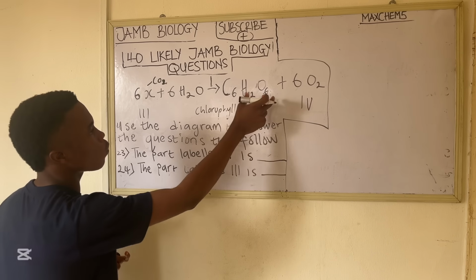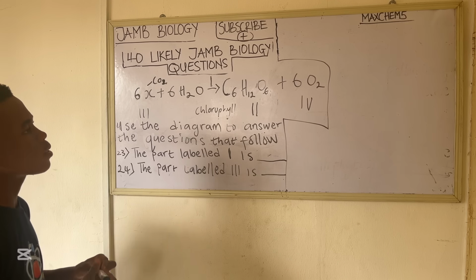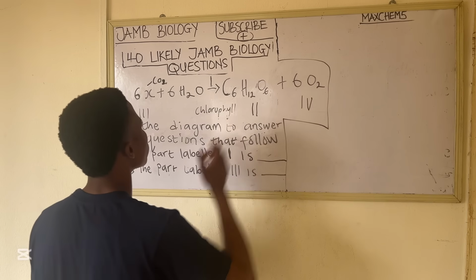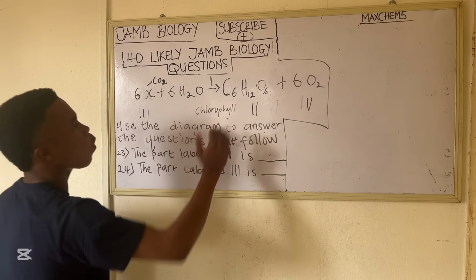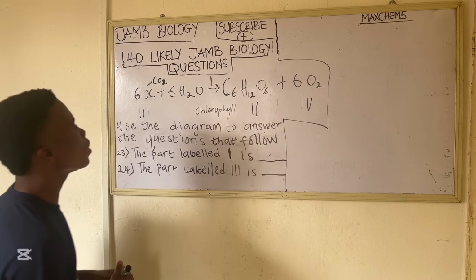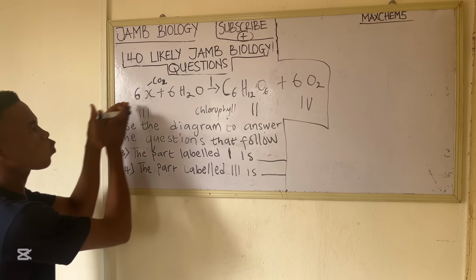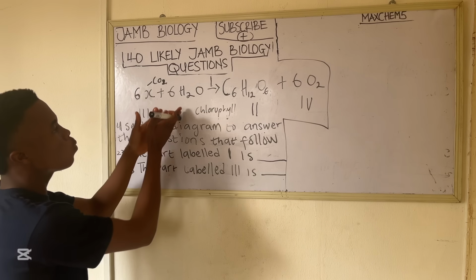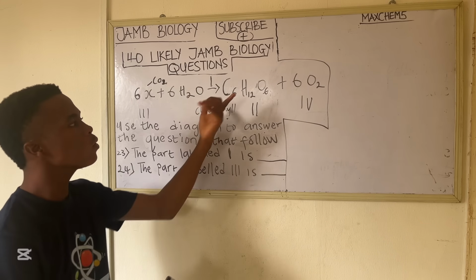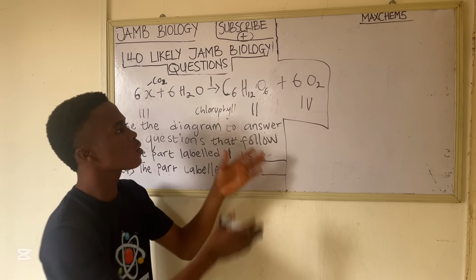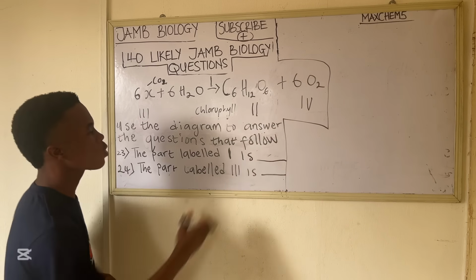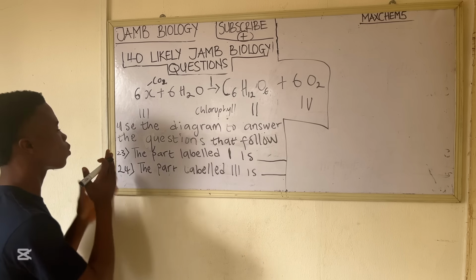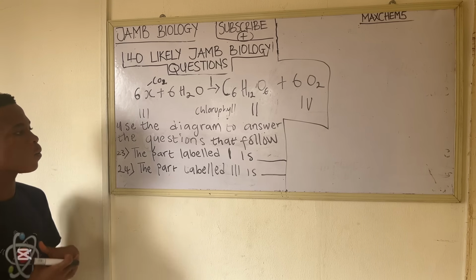And here you can see it's 1 mole of glucose. And you can see that we have oxygen as byproduct, 6 moles of oxygen. So this equation is called the photosynthetic equation. It's the chemical reaction for photosynthesis. Look at it very well: 6 moles of carbon dioxide, 6 moles of water, and 1 molecule of glucose, and 6 moles of oxygen as byproduct. So now we're going to answer the questions based on this equation provided.